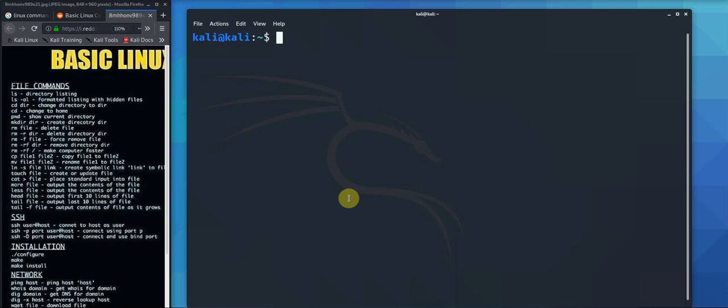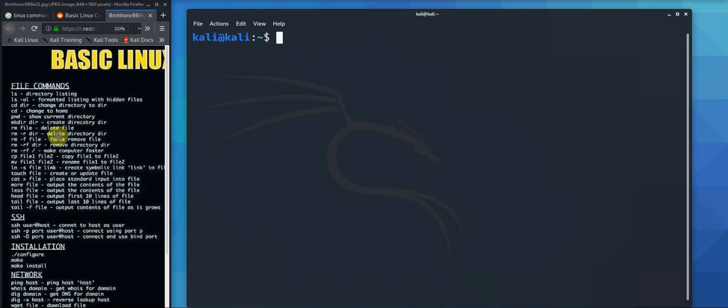And as you get further on in your career or get better at penetration testing, you'll find your terminal is actually easier to navigate and easier to use than navigating the GUI. Anyway, if you stick to the GUI, the graphical user interfaces, you'll find yourself severely, I can't think of the word, impeded by that lack of ability to use the terminal. So without further ado, let's get into the basics of the file commands.